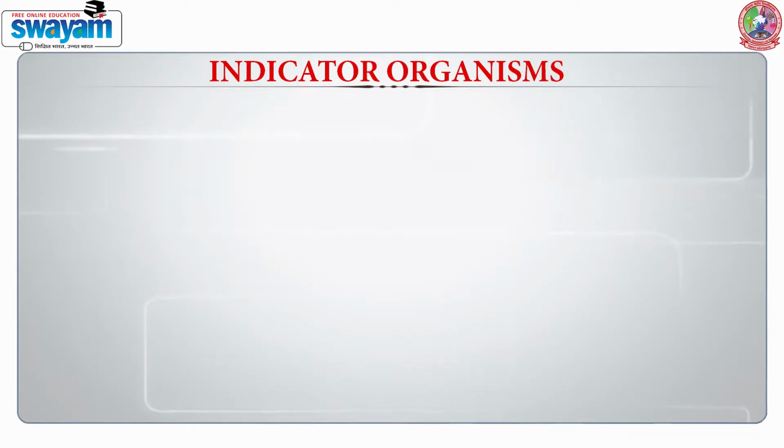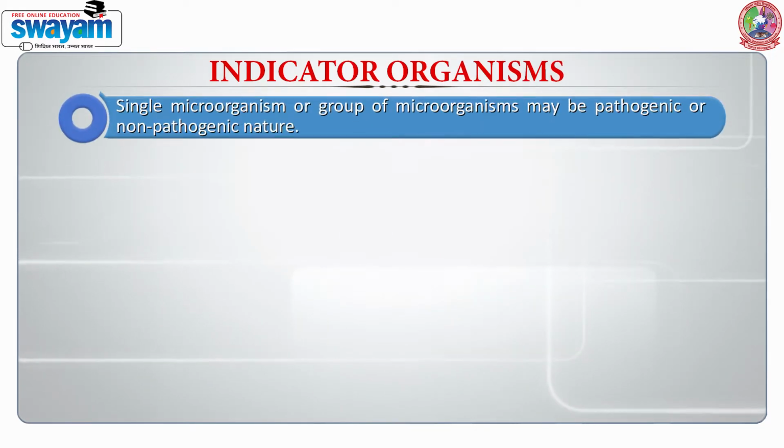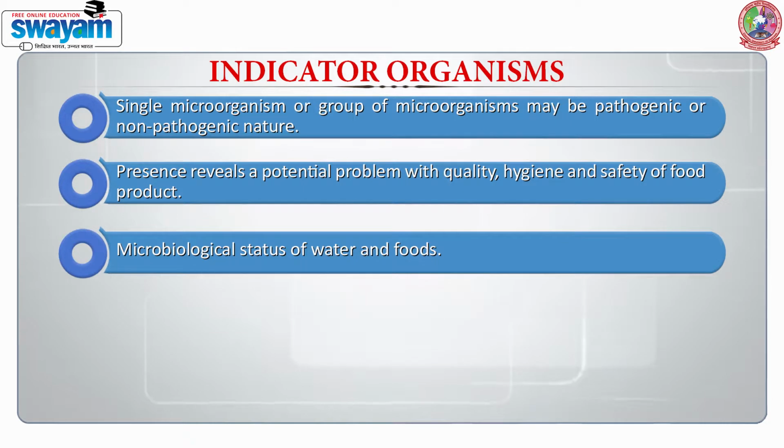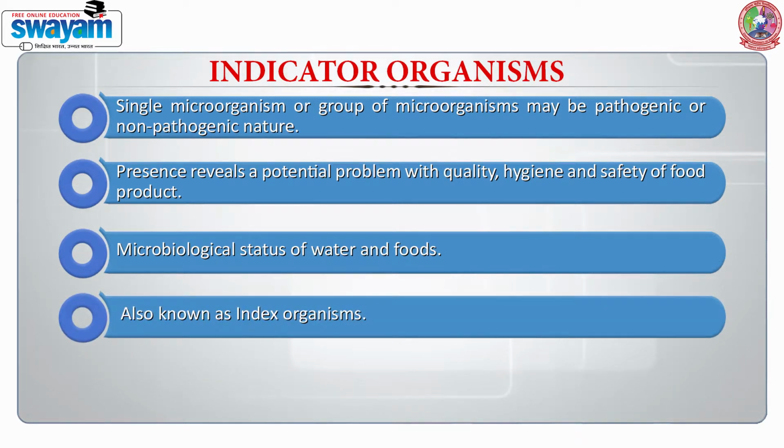What are these indicator organisms? These can be a single microorganism or a group of microorganisms which may be pathogenic or non-pathogenic in nature. Their presence reveals a potential problem with quality, hygiene and safety of food product. The microbiological status of water and food can be estimated by finding out the amount of these microbiological indicators. At some places, these are also known as index organisms.